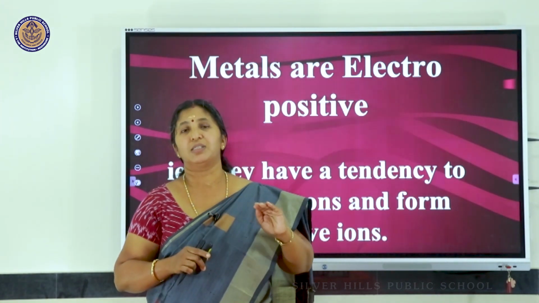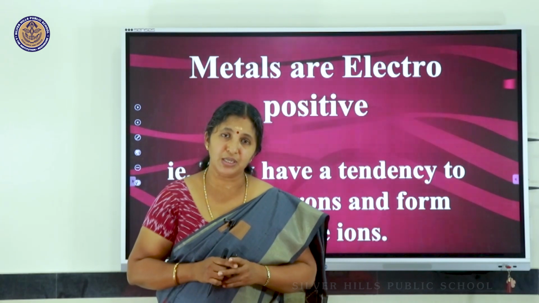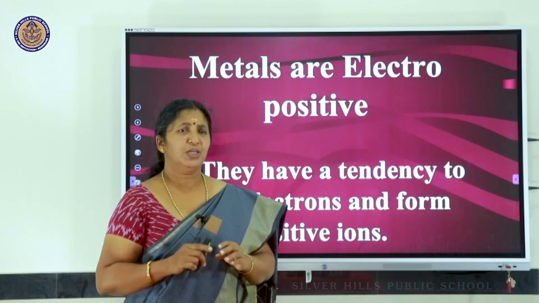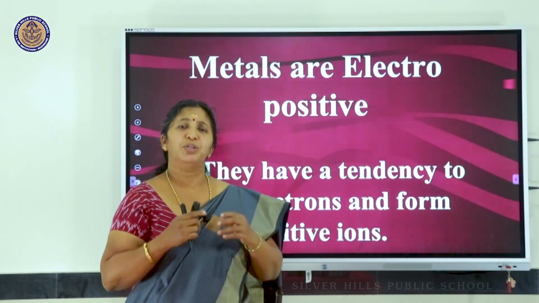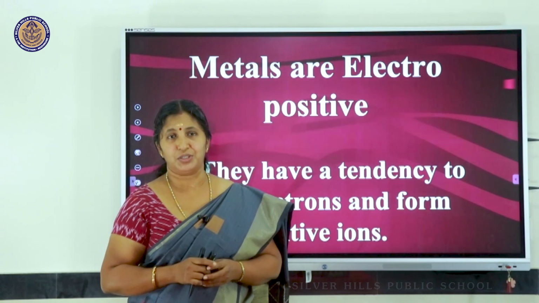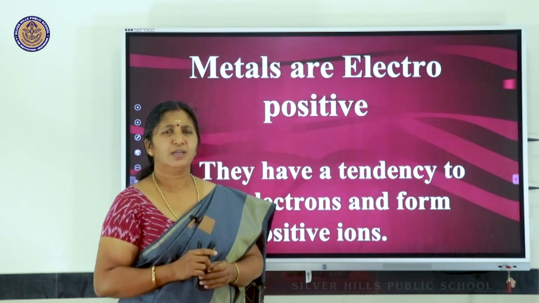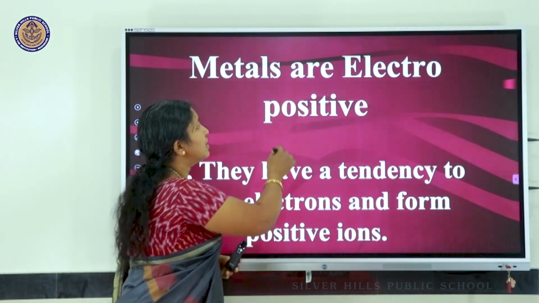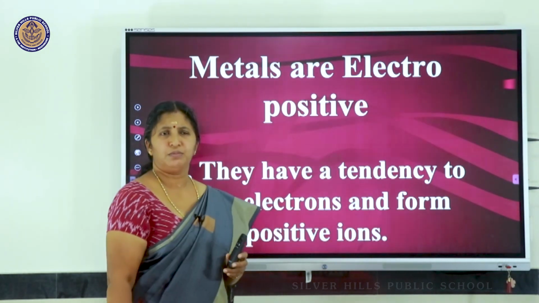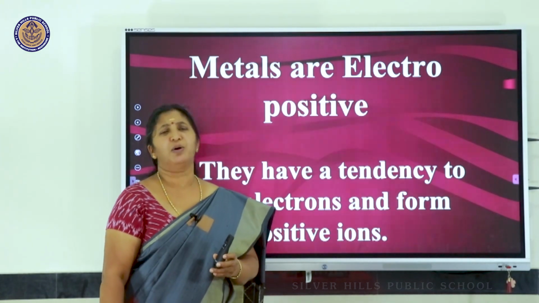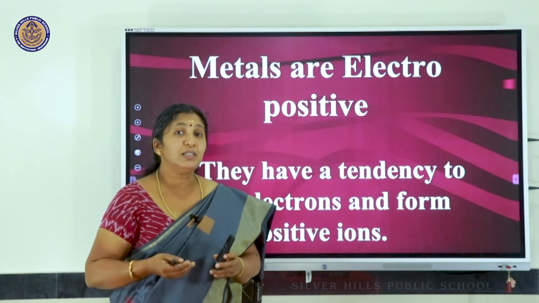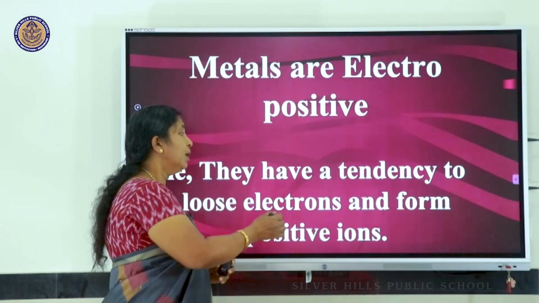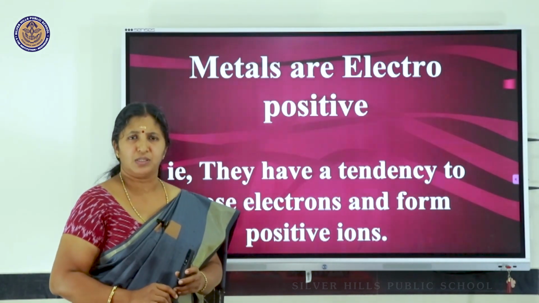So, an atom becomes stable with 8 electrons in its outermost shell. So, when we understand that much, now I think it is much easier for you to understand the chemical reactions of metals and non-metals. When we talk about metals, we say that metals are electropositive. What do you mean by electropositivity? The tendency of an atom to lose electrons and become positively charged ions.